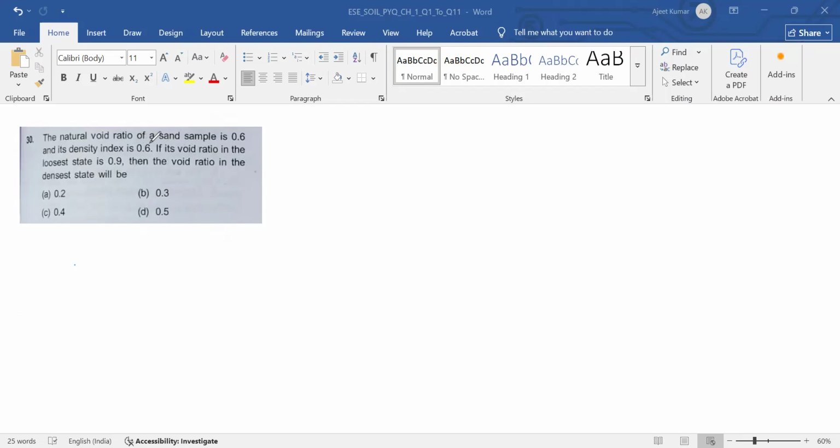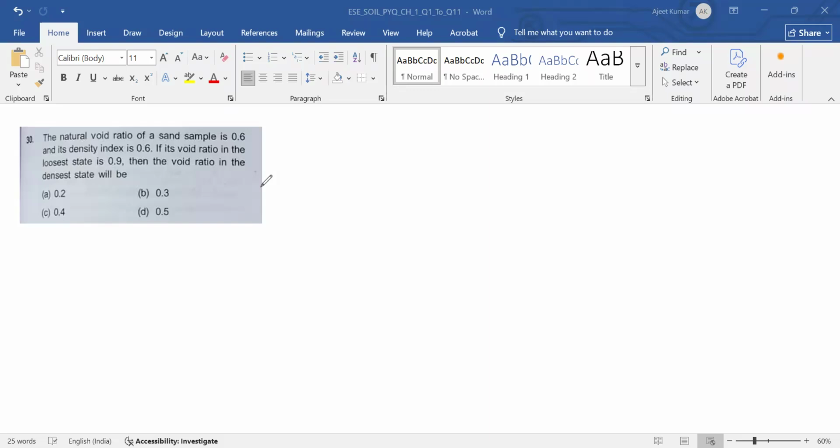The natural void ratio of a sand sample is 0.6. Suppose e_n is equal to 0.6, and its density index ID is also 0.6.